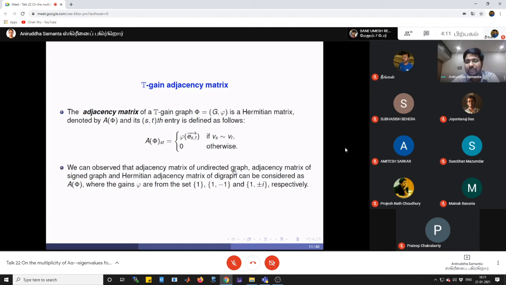If the values come from 1 or plus minus i, then we get the Hermitian adjacency matrix of a digraph. Therefore, the adjacency matrix of a T-gain graph, or simply the T-gain adjacency matrix, is a generalization of all such matrices. All these matrices can be considered as T-gain adjacency matrices.